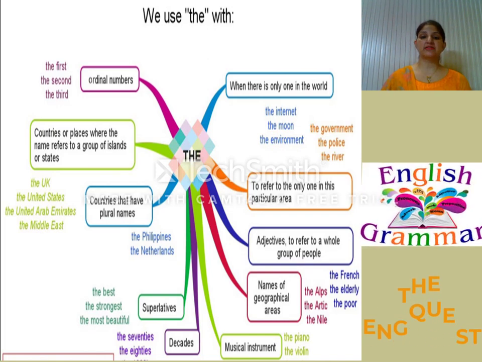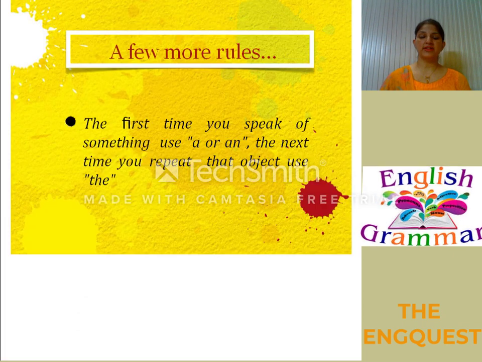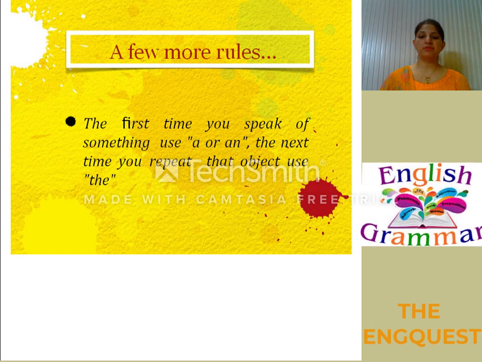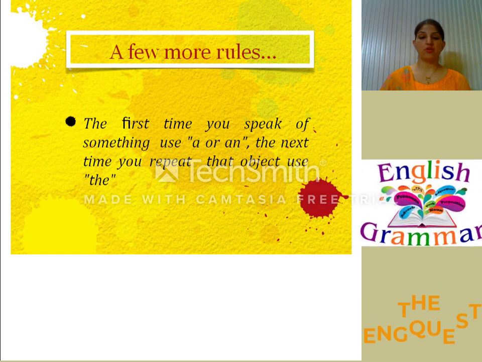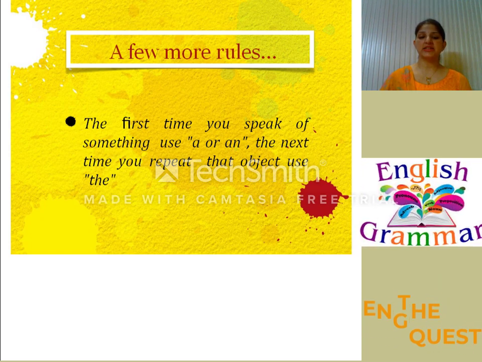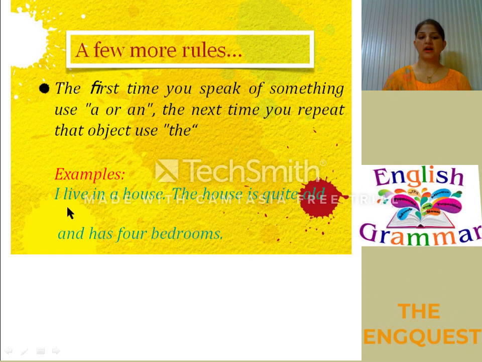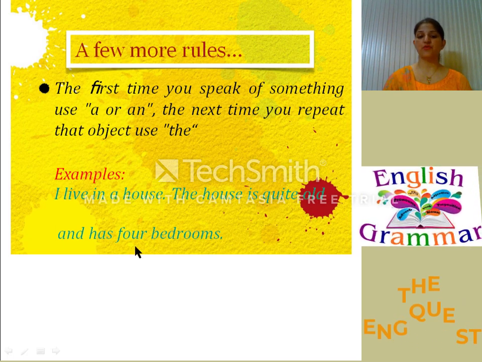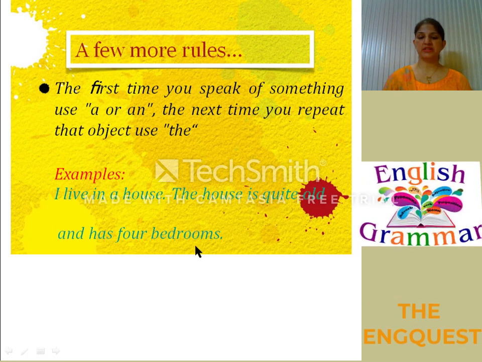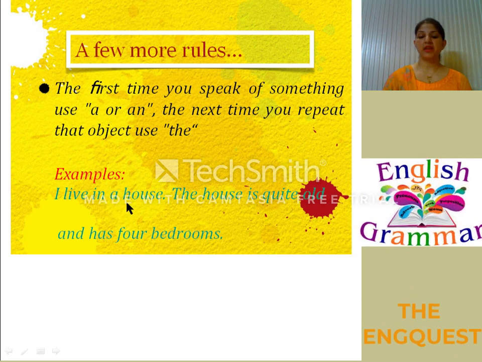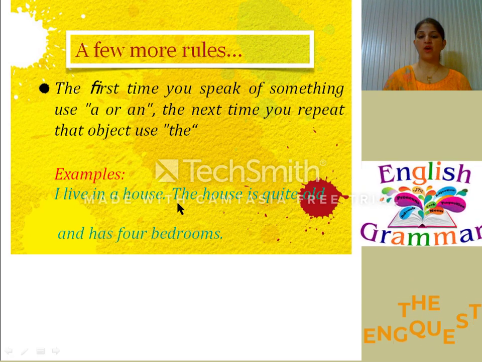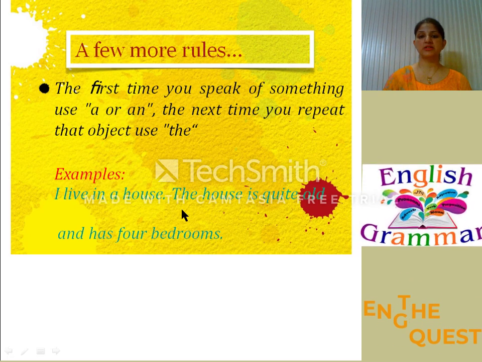So let us discuss these points in detail. Now let us discuss some more rules about the. The first time you speak of something, use a or an, but the next time you repeat that object, use the. For example, I live in a house. The house is quite old and has 4 bedrooms. Here you can see that in the first place we have used a with house, and in the second case, as we know the house, we have used the with it.